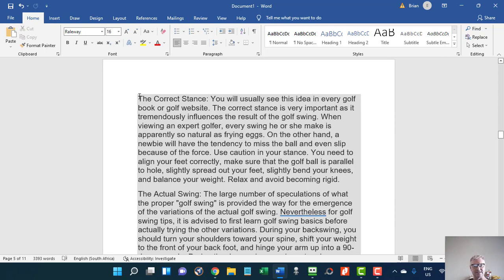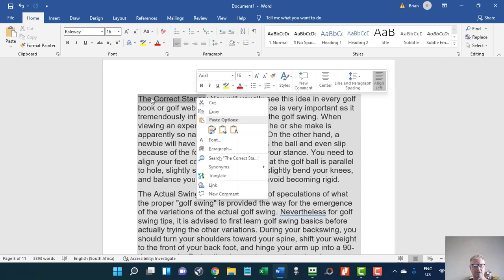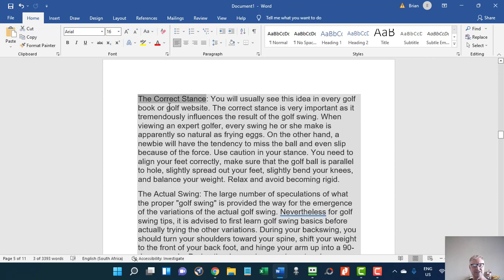So, for instance, this part here, the correct stance, I would use that as the heading for this chapter, and I would probably call it the right stance, just to change it up.